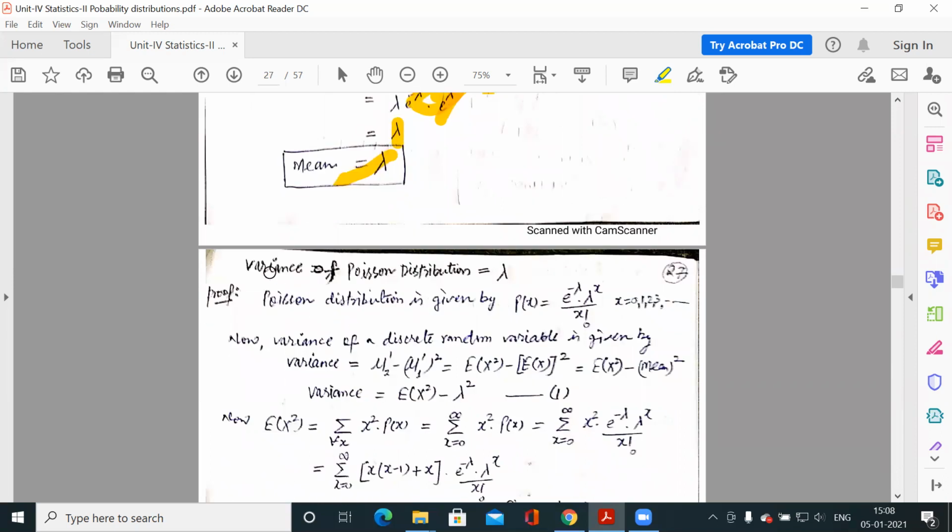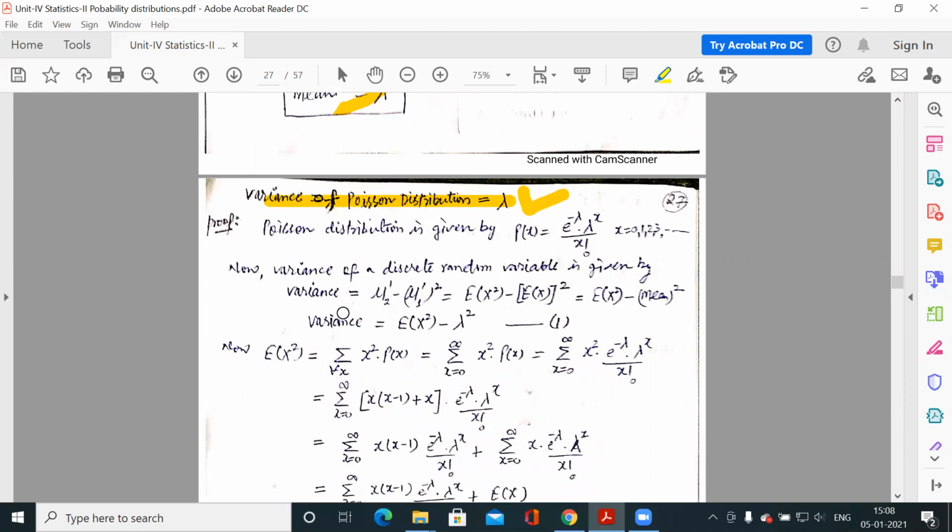Now the variance of the Poisson distribution is lambda, but the variance of a discrete random variable is given by mu2 dash minus mu1 dash square. What is mu2 dash? Mu2 dash is the expected value of x square, and mu1 dash is the expected value of x, which is the mean, and the mean for the Poisson distribution is lambda. So the expected value of x square minus lambda square is your variance. Now we need to calculate the expected value of x square.